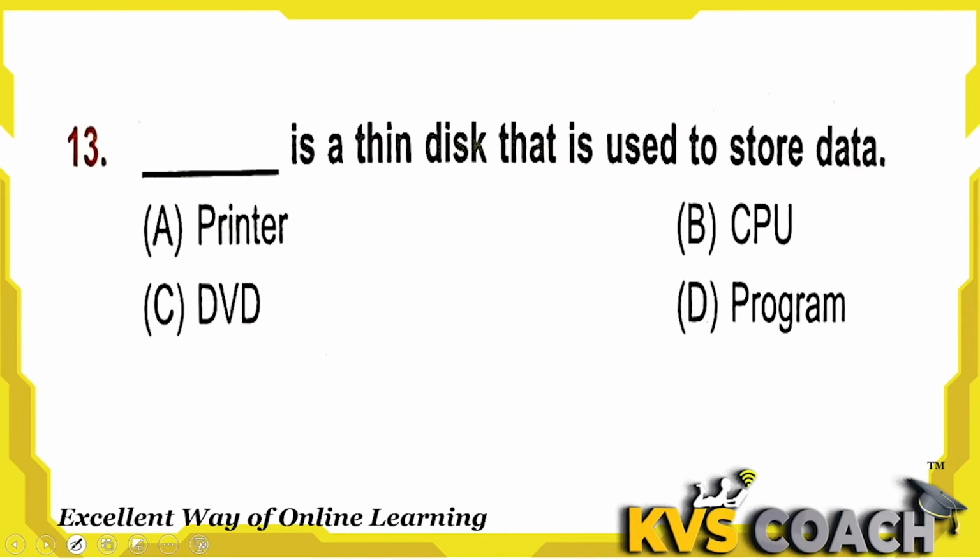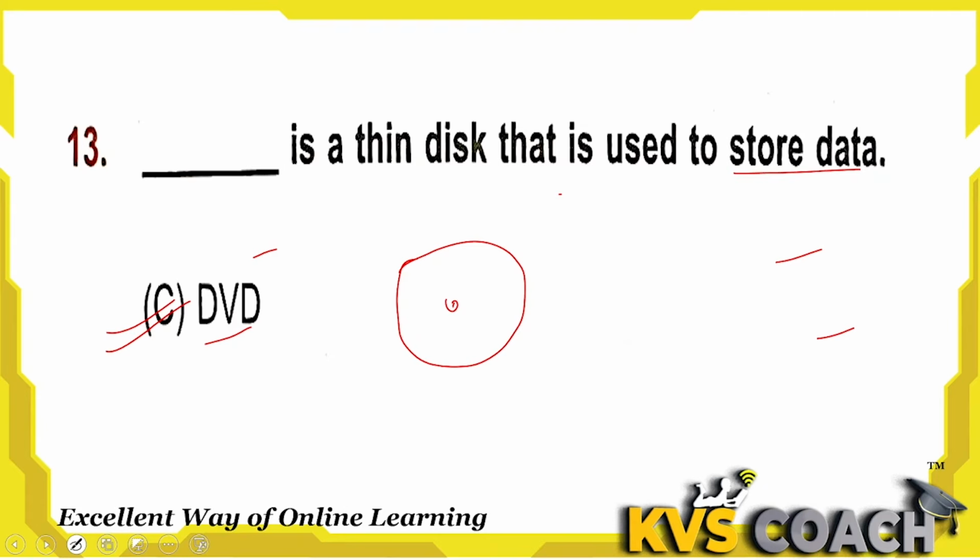Next: dash is a thin disk that is used to store data. A thin disk to store data is a DVD. C is the right answer here. Printer is used for printing papers. CPU is responsible for all the processing in the computer, also known as the brain of the computer. Program is also not a part of storing data. So the disk that stores data is a DVD. C is the right answer here.